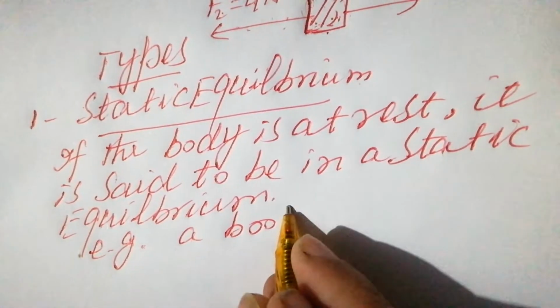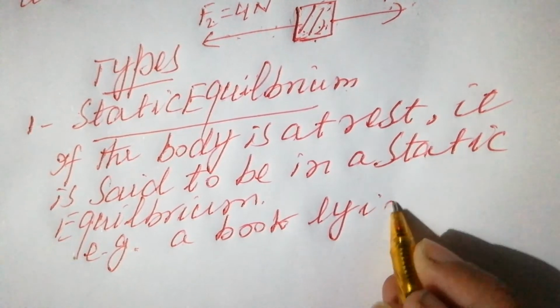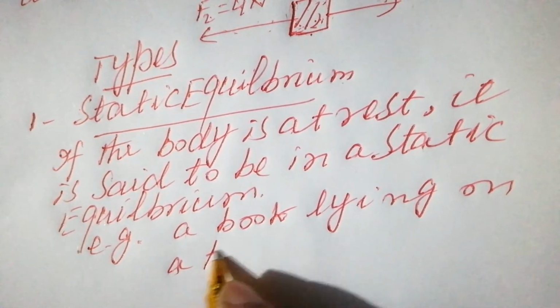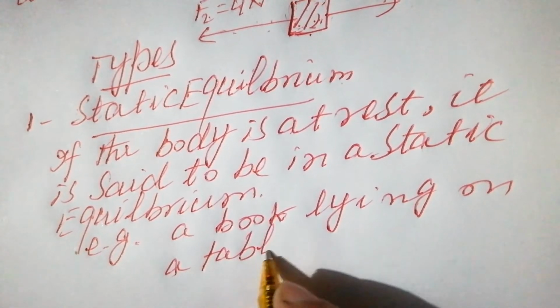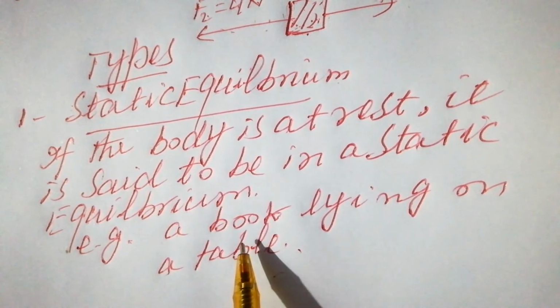For example, a book lying on a table. There are two forces acting on the book.